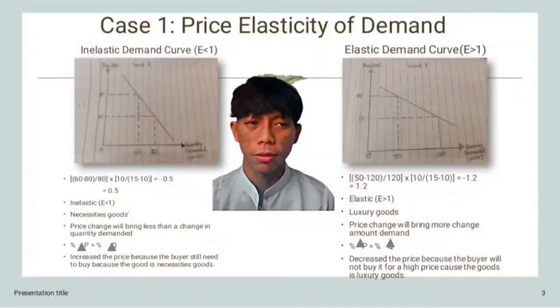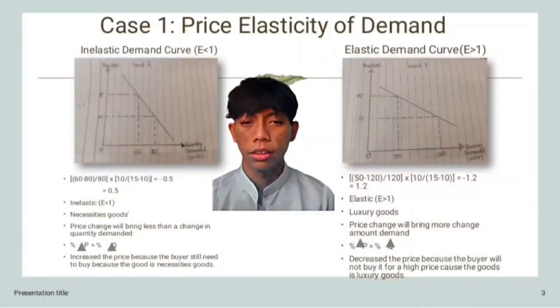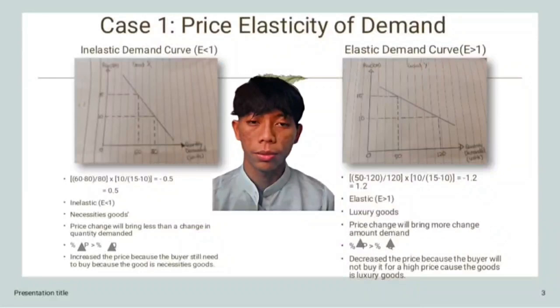So based on the graph equation of elasticity, the elasticity of good X is 0.5, while the elasticity of good Y is 1.2.